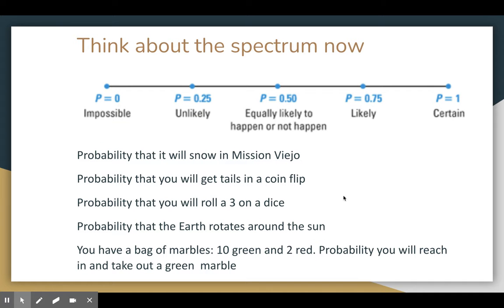Okay, so think about the spectrum now. Probability that it will snow in Mission Viejo. I would say that it's probably unlikely, right? It doesn't happen very often. It can happen. Probability you will get tails in a coin flip: 0.5, equally likely. Probability that you will roll 3 on a dice. Well, a regular dice, or die, has 6 outcomes. 1 out of 6 outcomes probably means it's going to be unlikely. Probability that the earth rotates around the sun, again, I already used that example, but that is 1. That is certain, 100%. You have a bag of marbles, 10 green and 2 red. Probability that you will reach in and take out a green marble? Well, there are 10, and there's only 2 red. That's probably pretty likely, in this likely area somewhere.